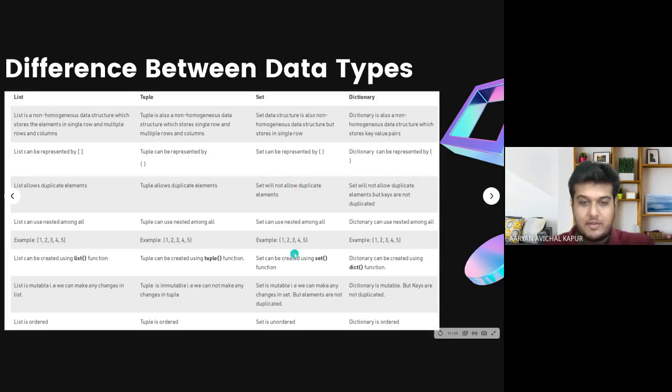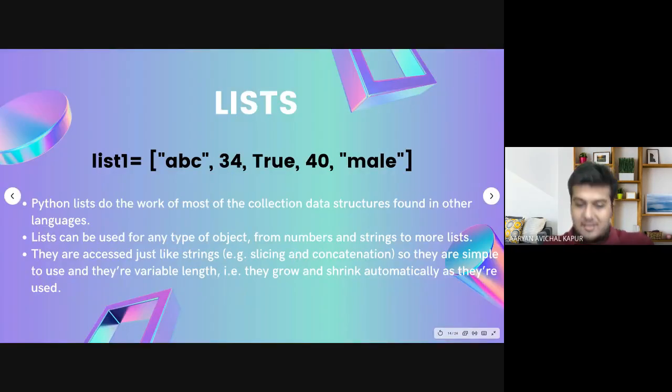Perfect. Now let us look into lists. This is again an example list, and you can see that there's a string, a number, a true false boolean, and another number. So several types of items can be used together in a list. Personally speaking, I prefer the list. List is also what people use in other languages, like C and C++, where everywhere you use arrays. Consider list to be equivalent to an array. The Python list is the structure that I almost always use. I do not use a lot of the others because I'm very comfortable with lists, but it depends on what you are comfortable with.